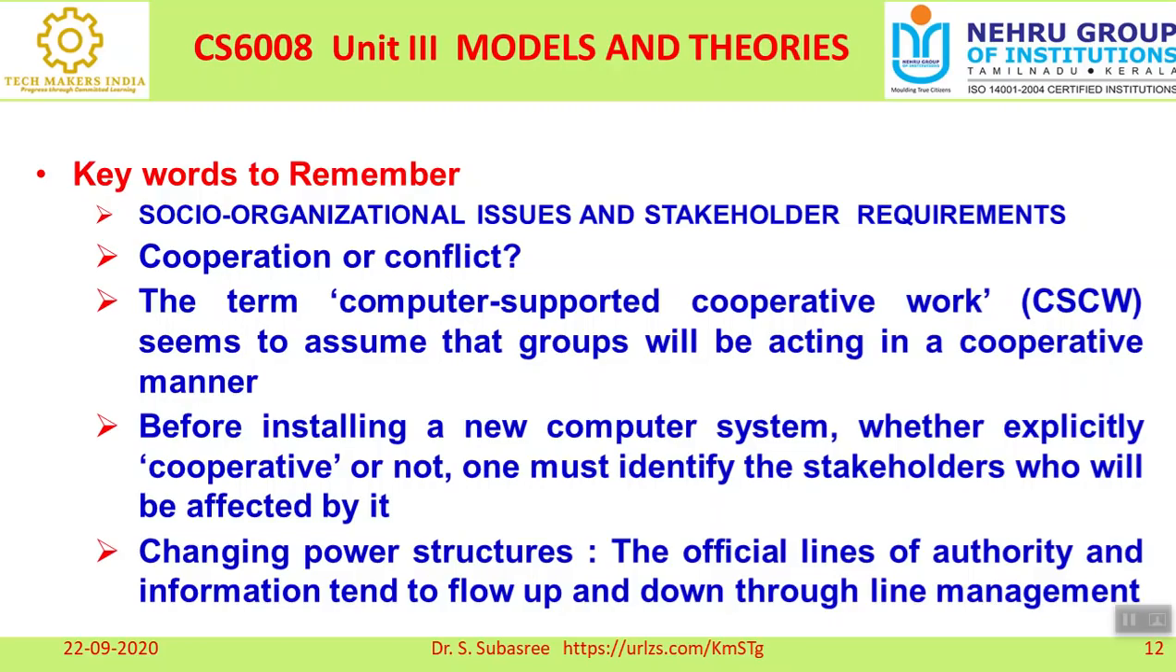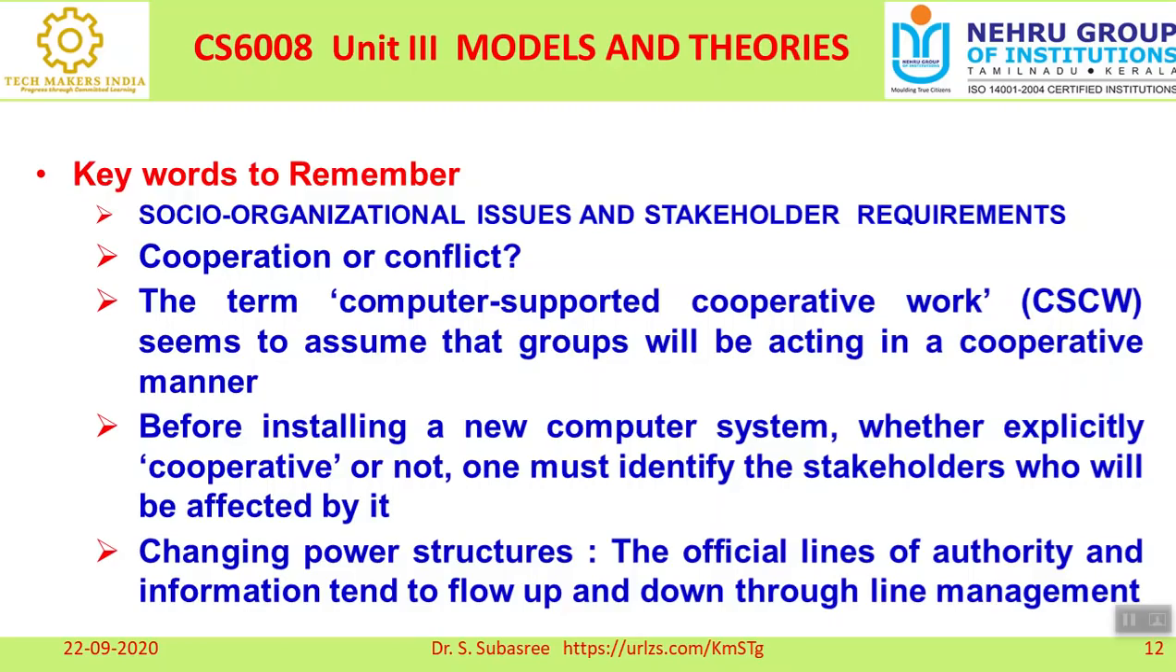Computer supported cooperative work. Everyone has to work jointly, it is a group activity, that is called cooperative work, right? So before installing a new computer system, whether explicitly cooperative or not, one must identify the stakeholders who will be affected by it, right? So for example, immediately I am going to create a setup, everything I am computerizing. Then in that case, what is the behavior of the stakeholders? Whether they will be affected, whether they need training, whether they have to work jointly for completing the task, those things have to be analyzed.